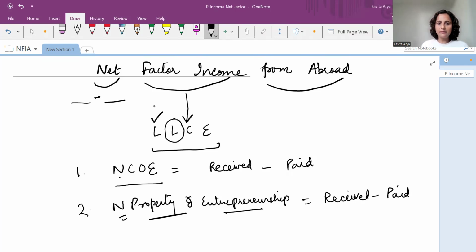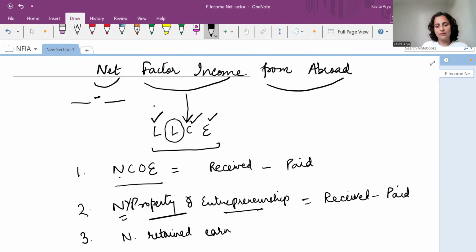See, land is our property. Capital again is our property. And entrepreneurship means the entrepreneurial income, when a person takes up the initiative of all the planning, controlling, staffing, and all the works taken together. So he's the entrepreneur. He is working for himself, but he's not working for others. Others do work for him. So when this type of income is generated and the difference is calculated, this becomes net income from property and entrepreneurship. And the third component of this is net retained earnings.